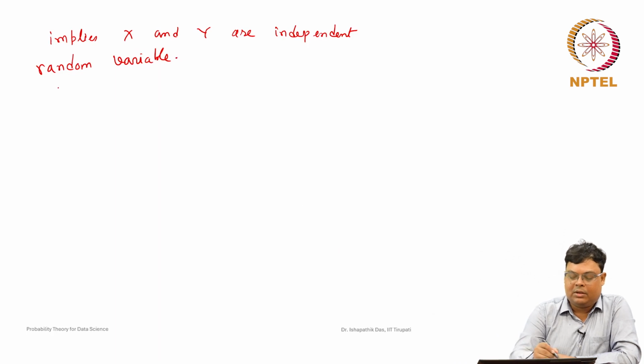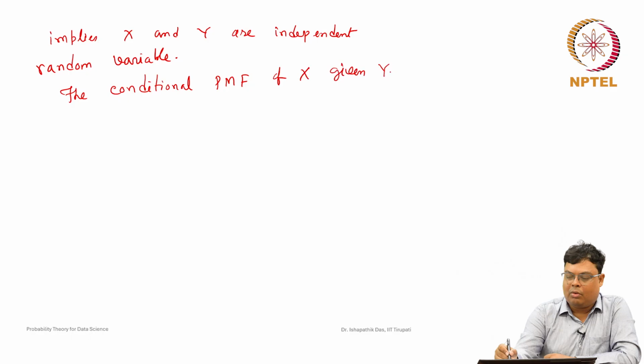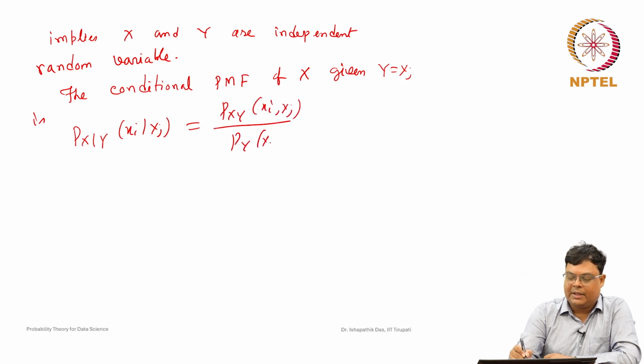By definition, the conditional probability mass function of X given some value Y equal to yj, P of X given Y, xi given yj, is P of XY, xi yj, by the probability of Y, yj, by definition.